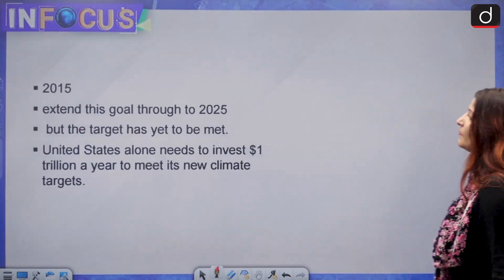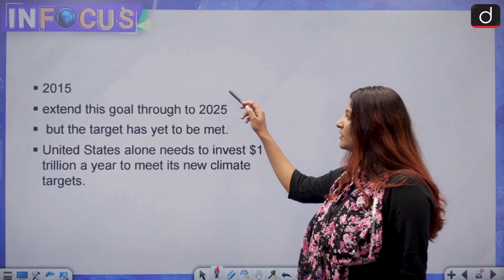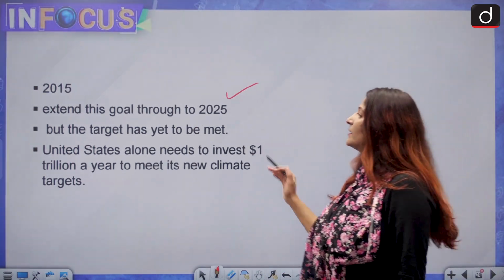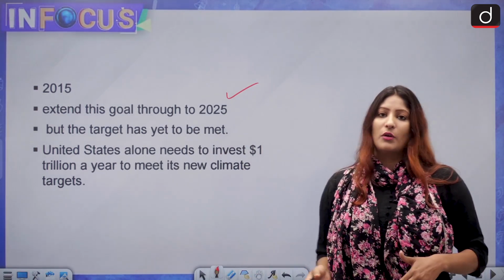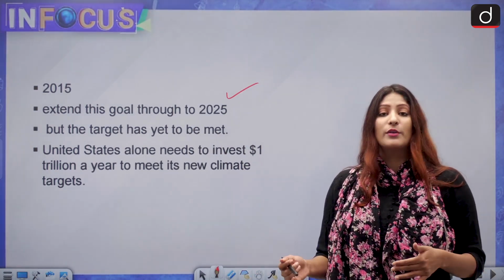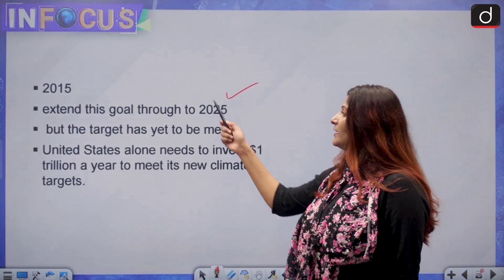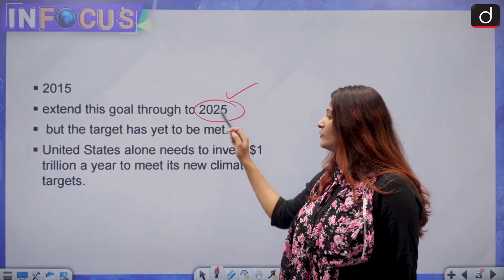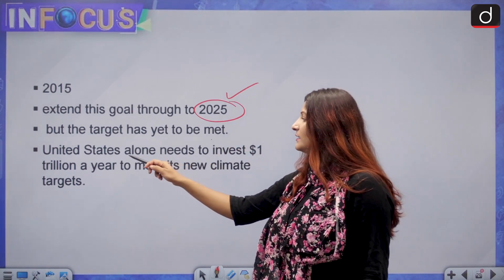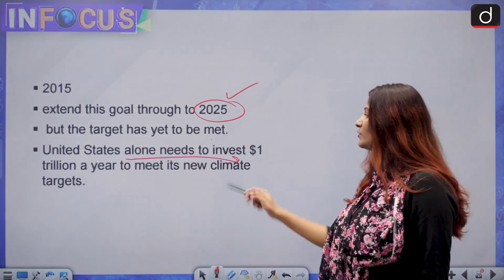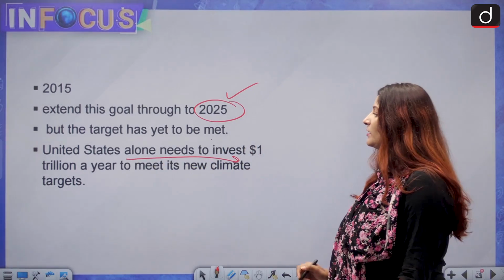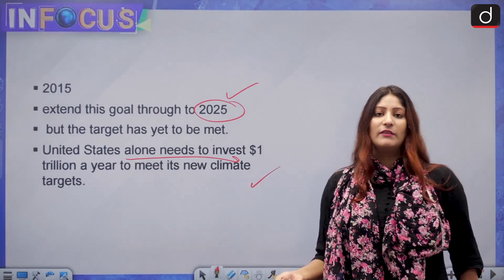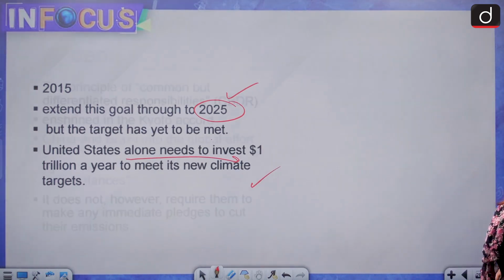Moving ahead, now 2015. In 2015 it was decided that the developed countries will give $100 billion to the poorer nations, the developing countries. And in 2015, they said that we will extend this plan to 2025. But we see that the United States alone needs to invest $1 trillion a year to meet its new climate target. They are not even contributing enough to their own goals.